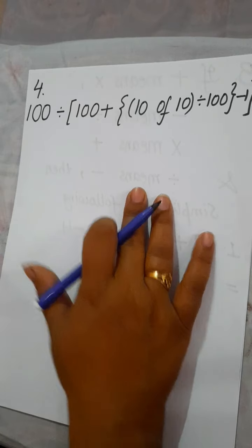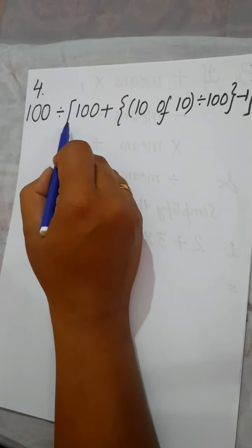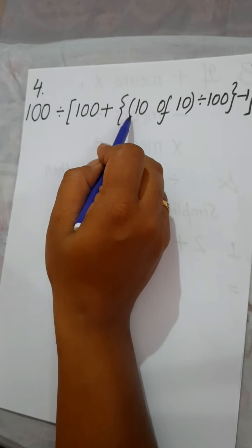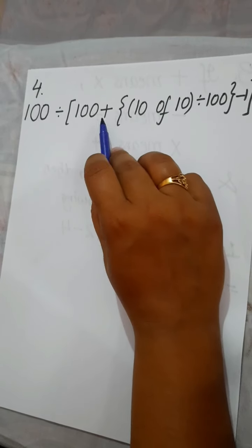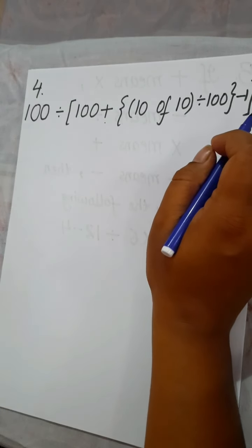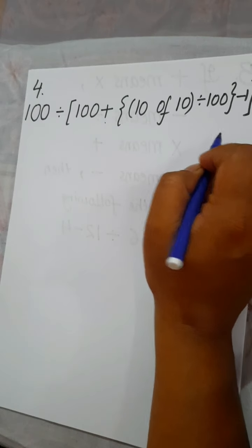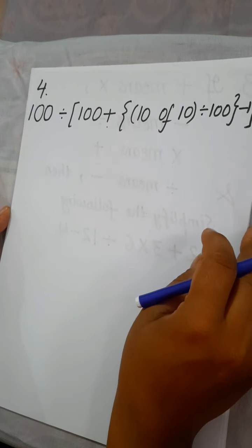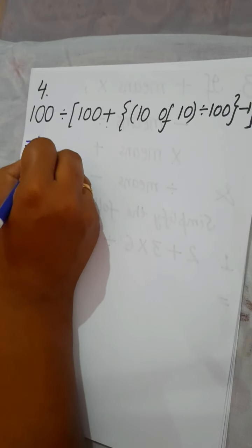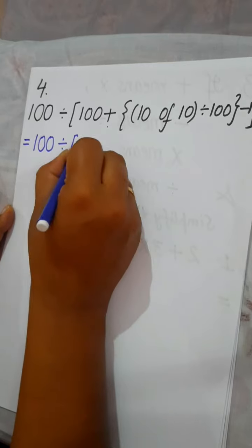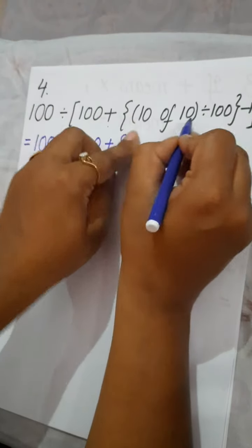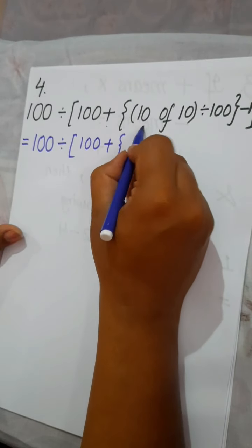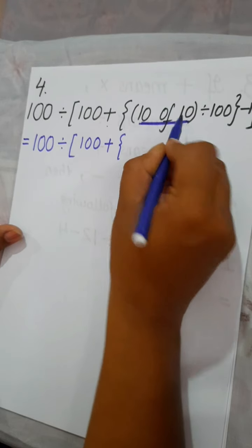Now next we have the fourth part. Now in this question you have the operation divide, you have brackets also, all 3 brackets. You have round bracket, curly bracket, square bracket, then plus, then divide, then minus. Then solve according to the brackets given to you. So our first step, we have to solve of first. 100 divided by, this 100 as it is, plus this bracket. So this is the first bracket we have to solve, that is 10 of 10. We have to solve this bracket.